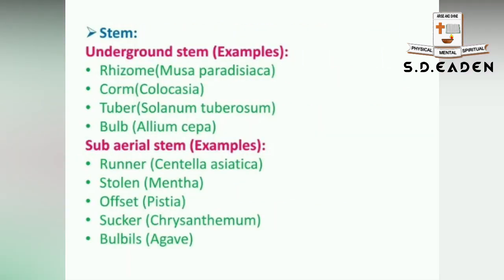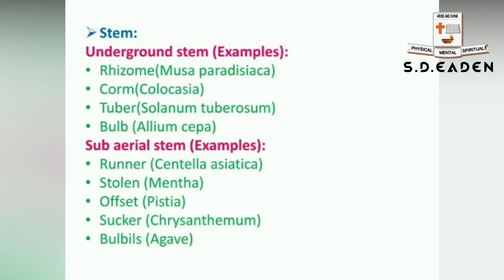Stem propagation was dealt with in detail in 11th standard, 3rd unit; recollect it. In stem propagation, buds arise from any part of the stem, and from these buds a new stem grows and in future becomes a new plant. Stem propagation is of two types: through underground stem or through subaerial stem.